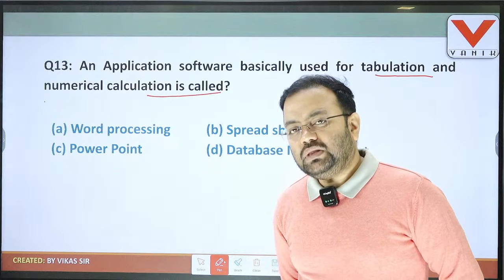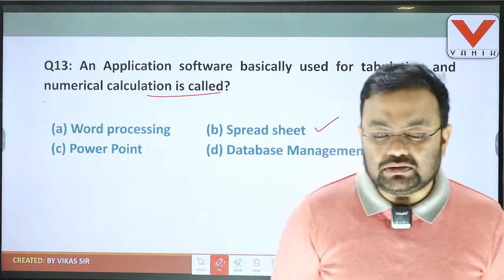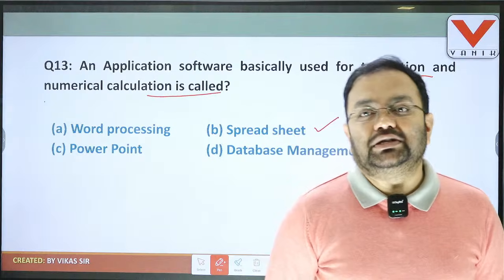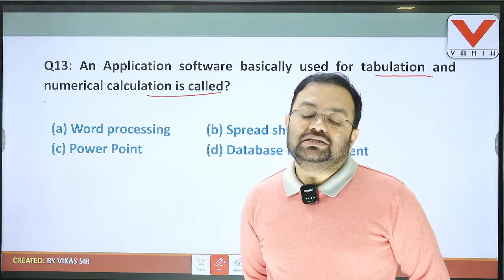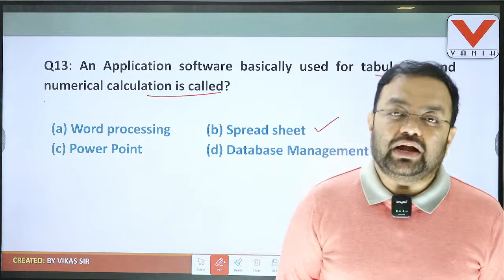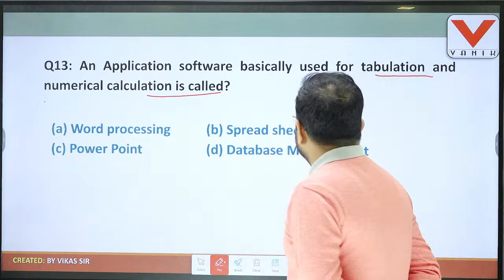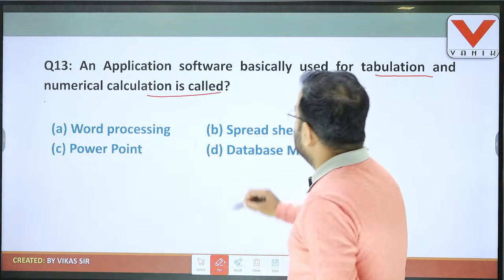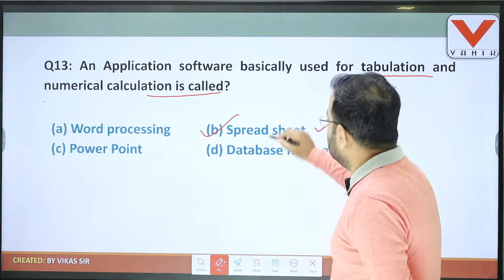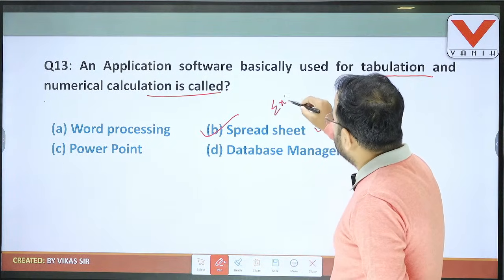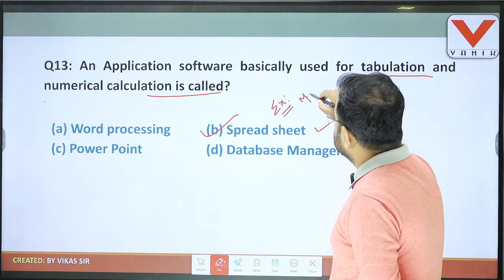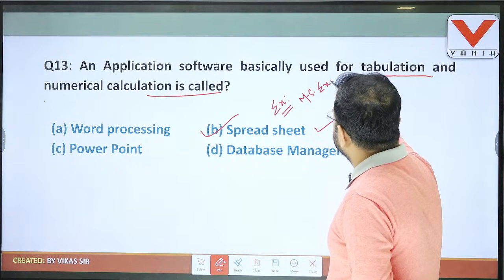PowerPoint, this is used for different presentations. And database management, this is used to manage large volumes of data in a backend process. Okay, so here as the question is asked about tabulation and numerical calculation, simply we can choose spreadsheet. And the biggest example that we are using in our personal computer is MS Excel.